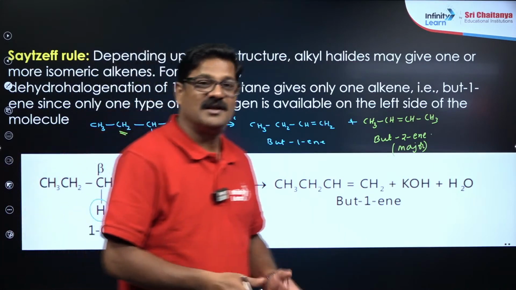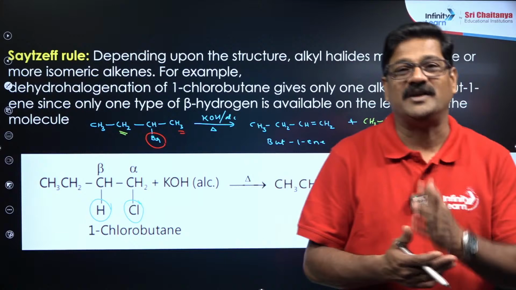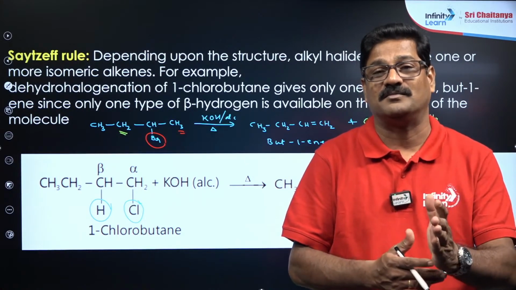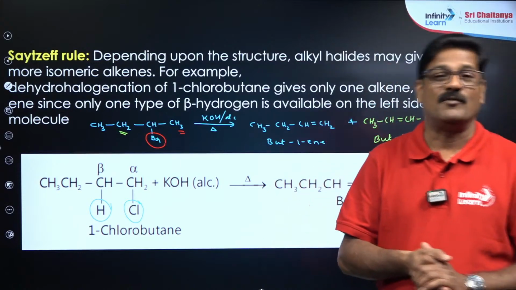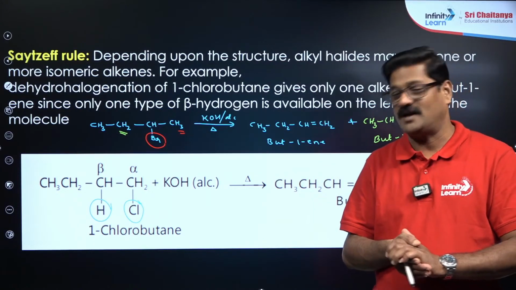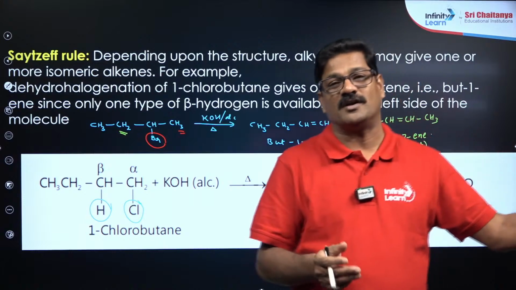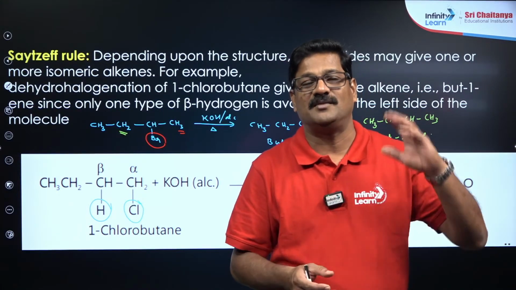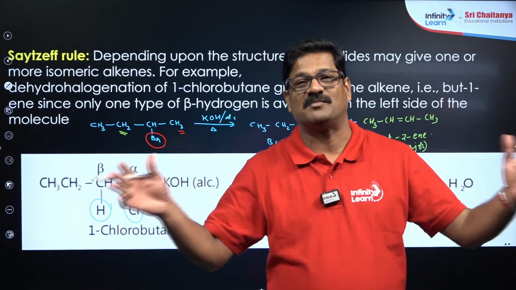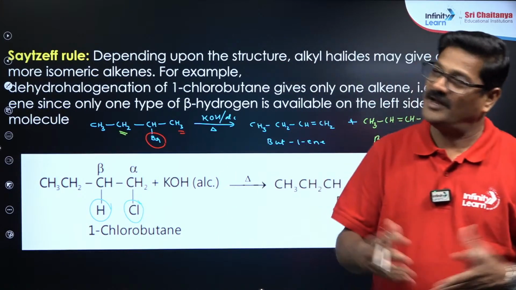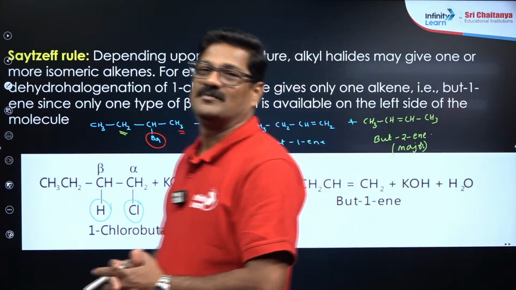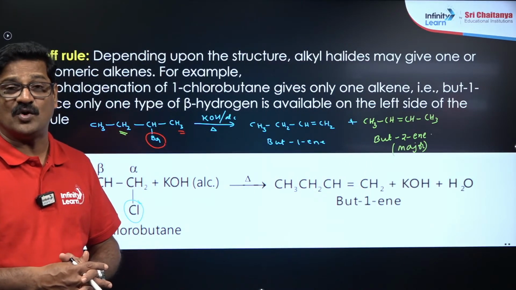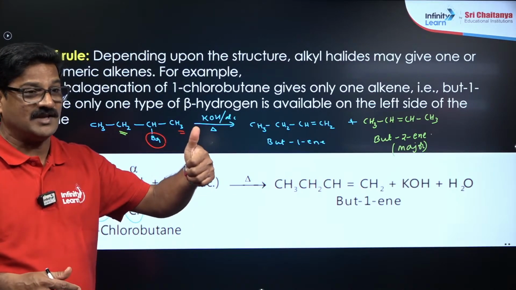So where the beta carbon atom has the lesser number of hydrogens, from that beta carbon the hydrogen is eliminated, so that the corresponding alkene is going to be the major. So during an elimination, the beta carbon which bears the least number of hydrogens is going to lose it, and it forms the most stable alkene. That is what you call the Saytzeff rule. Hope you understood this. Clear?